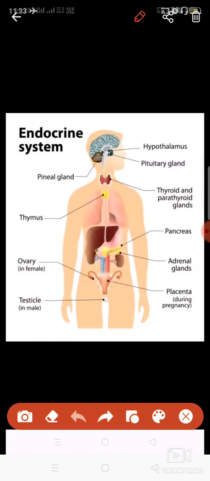And there is one more gland which is known as the pancreas, and I told you that the pancreas is actually a mixed gland. Then there is the adrenal gland, which is present on the kidneys.